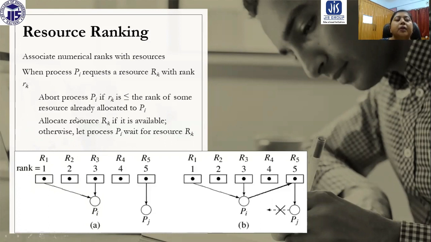Now, the second thing we can do is allocate resource RK if it is available. That means if RK is not less than or equal to, it is greater than.